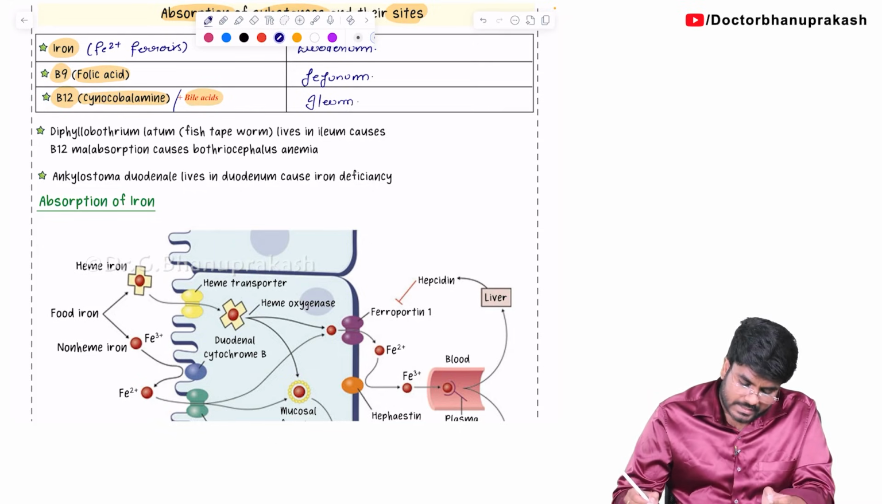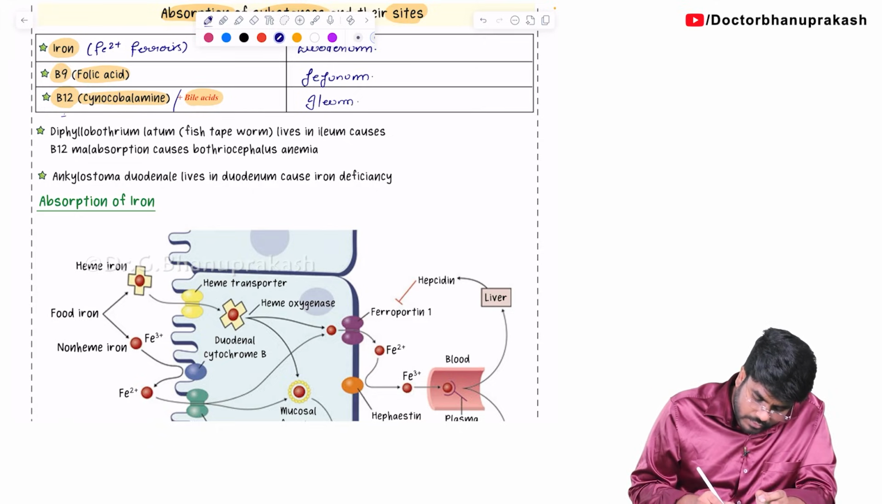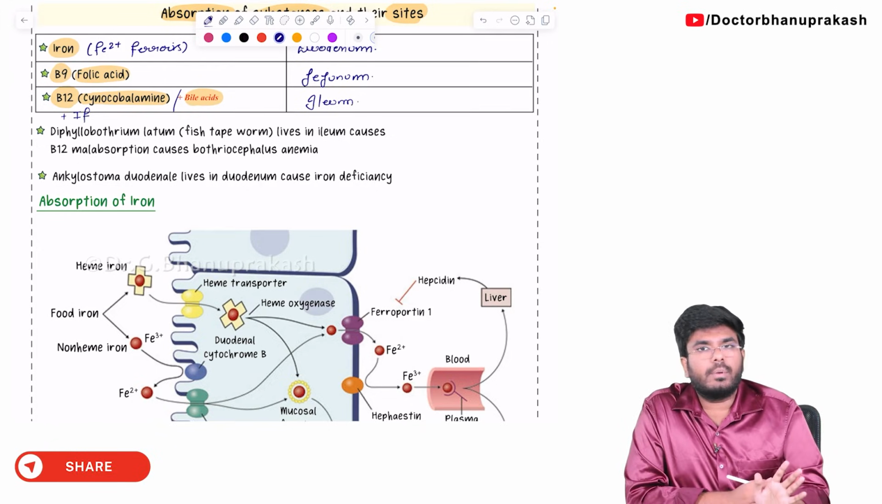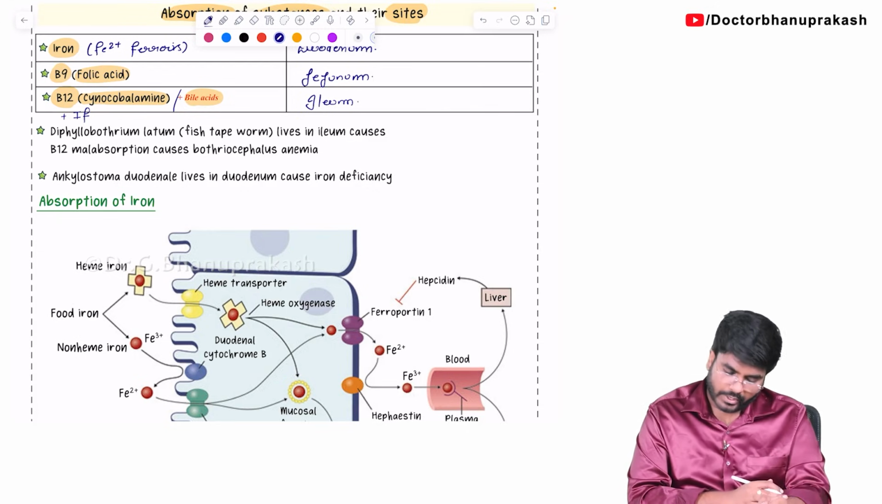But important point is, for vitamin B12 absorption, you need to have intrinsic factor. Vitamin B12 is only absorbed in the presence of intrinsic factor. Whenever there is intrinsic factor, vitamin B12 is absorbed. Without intrinsic factor, vitamin B12 is not going to be absorbed. Know that one point.